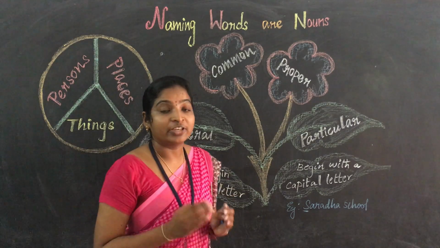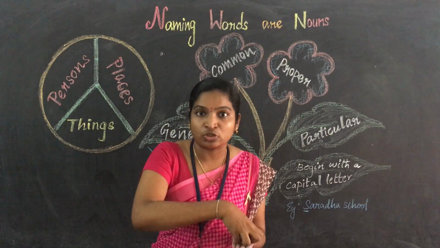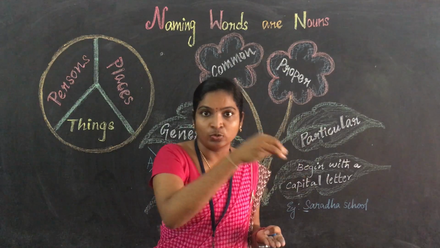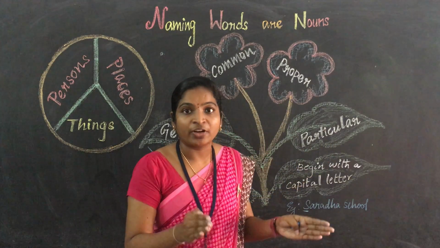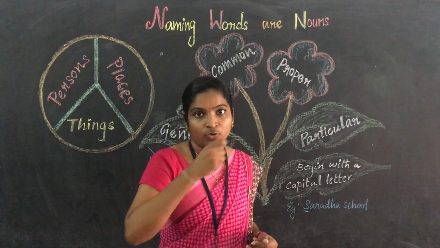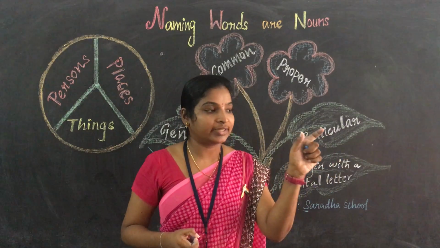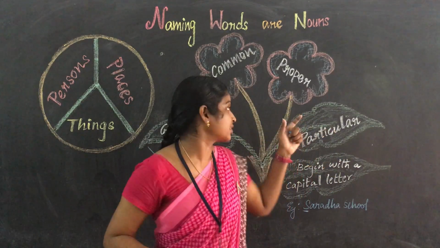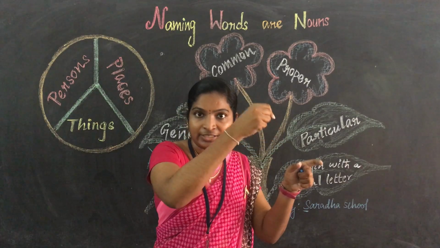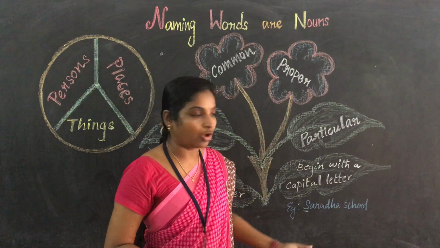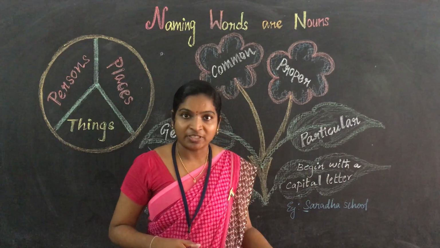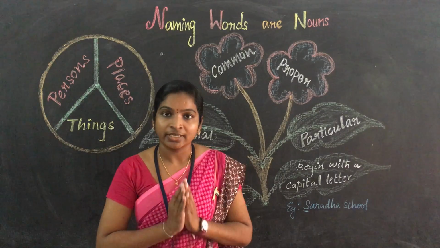Coming to the proper noun, it talks about the specific, that is the particular. Specifically I am mentioning that girl, specifically I am mentioning that school name. That is the proper noun. A proper noun is also called an exact noun. Exactly I am talking about that person. Sumitra, like that I am mentioning that girl's name. Here it comes under the proper noun. Jinji, particularly I am specific about that place. So that is the proper noun. And a proper noun begins with a capital letter, but a common noun does not begin with a capital letter.